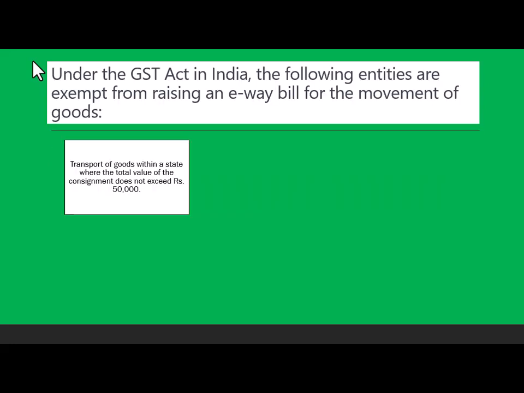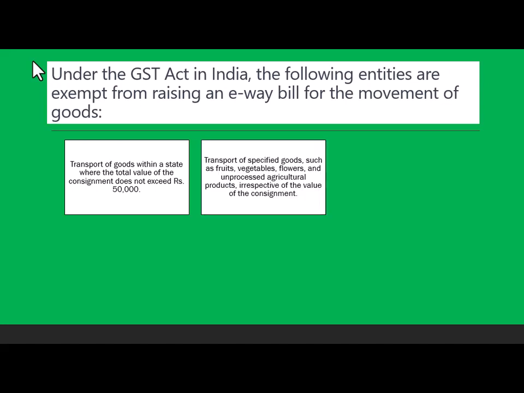Now, under the GST in India, the following entities are exempt from raising e-way bill. So this is very important, very important for tomorrow's quiz. Transport of goods within a state where the total value of consignment does not exceed rupees 50,000. So 50,000 is the limit. 50,000 से ऊपर होगा तो e-way bill होगा.